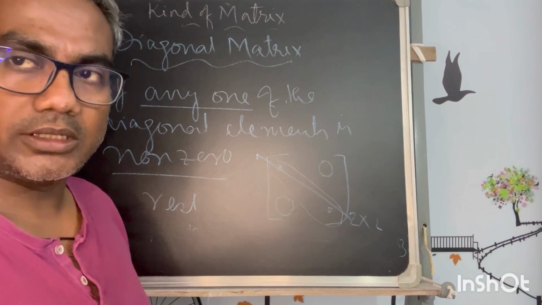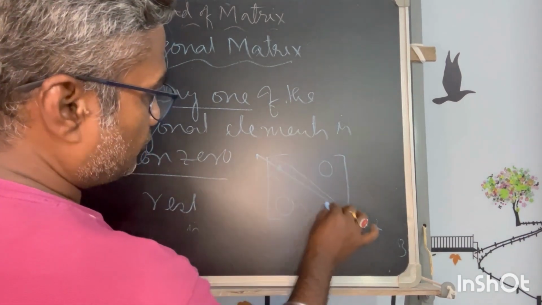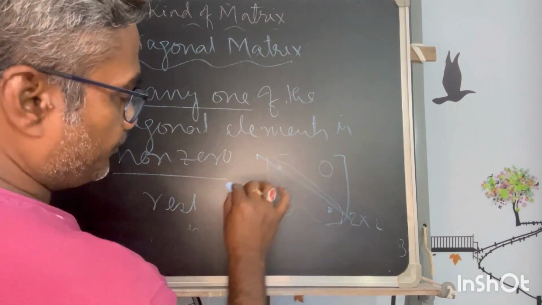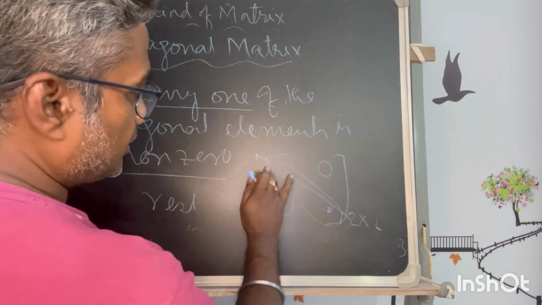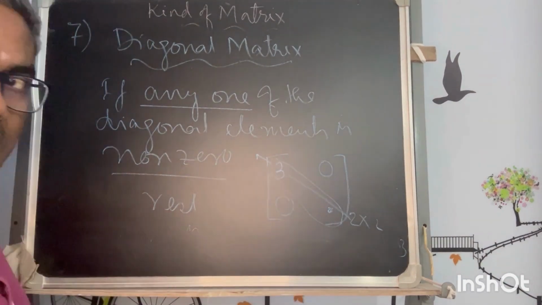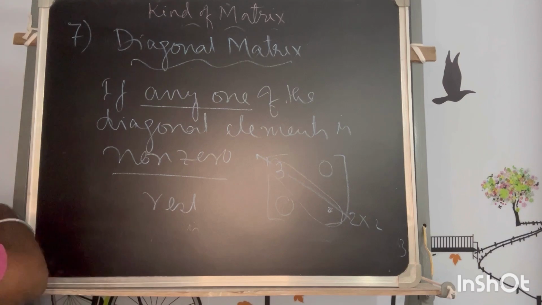So you should not be confused by the short diagonals. If it is 2 cross 2, the elements at position 1 or 2 could be non-zero, and that is also a diagonal matrix.